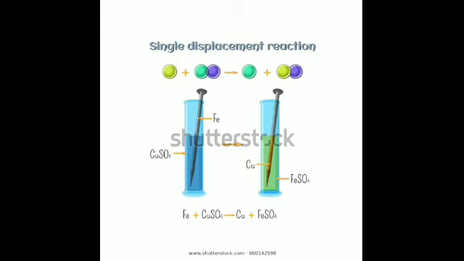Apart from this, I had also explained this experiment to you, activity 6 on page number 68, that is to show that a more reactive metal can displace a less reactive metal, when we had discussed the single displacement reaction. So the things which are needed are 2 test tubes. You can see over here 2 test tubes, or you can say any conical flask of any size can be taken, a piece of copper wire, then 10 ml of dilute copper sulfate solution and iron sulfate solution.